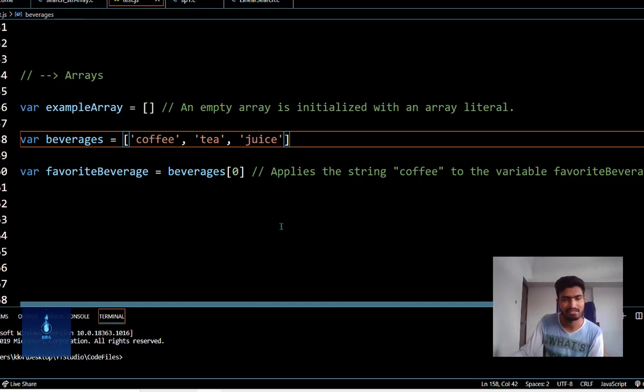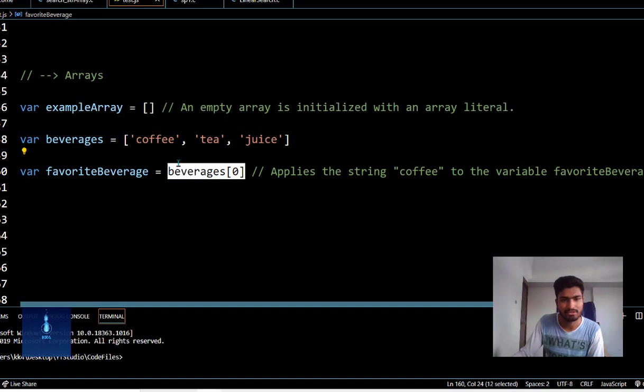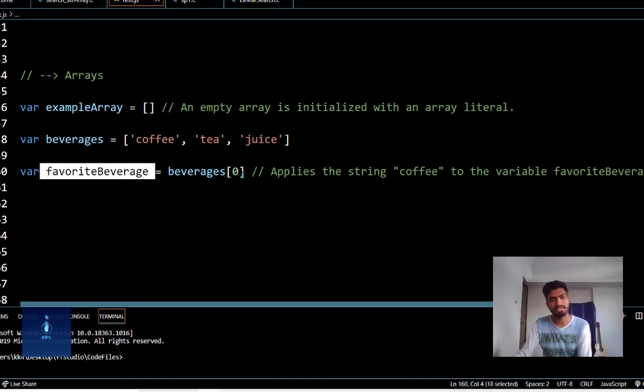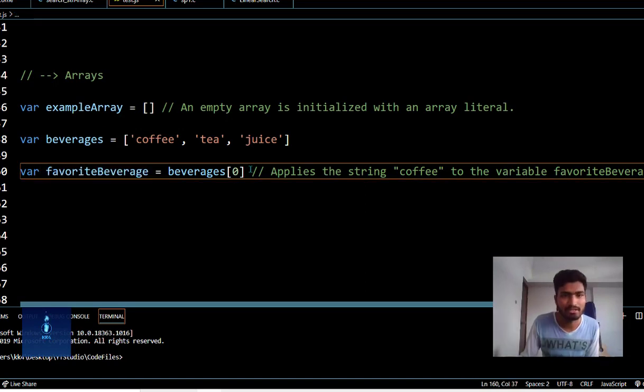If we have to fetch any value inside this array, you have to use indexing. So here a variable favorite beverage equal to beverages bracket 0, you are assigning a value into this variable favorite beverage, that means the 0th index is this coffee. The first item in the beverages, that is coffee, is assigned into favorite beverage. Now these were the basic data types.